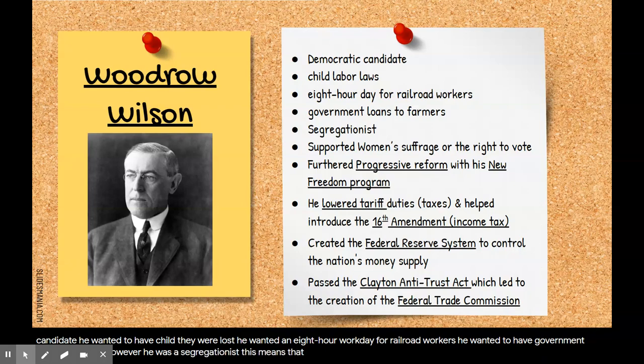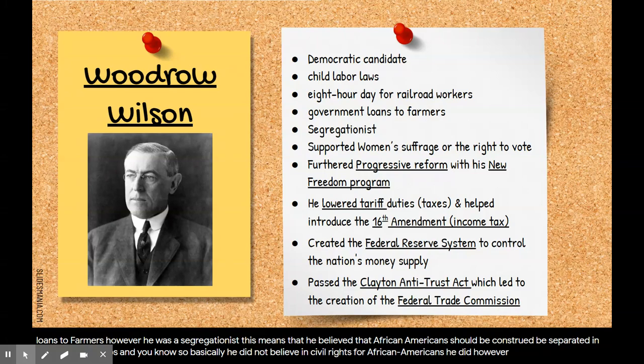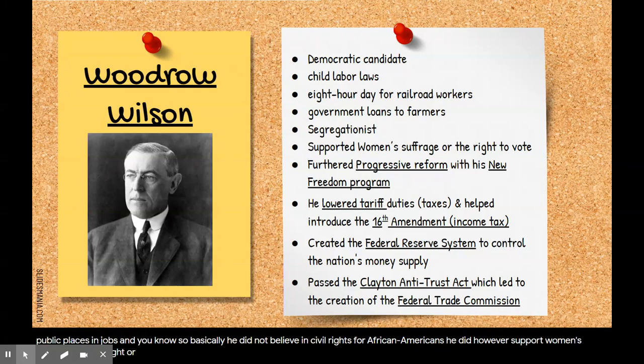This means that he believed that African Americans should be separated in public places, in jobs, so basically he did not believe in civil rights for African Americans. He did, however, support women's suffrage and their right to vote. He did further progressive reform with his New Freedom program.